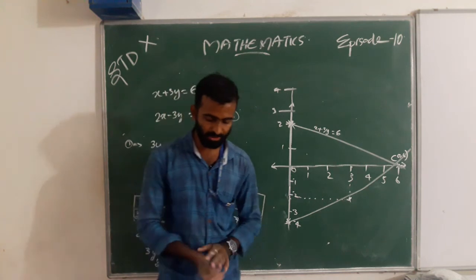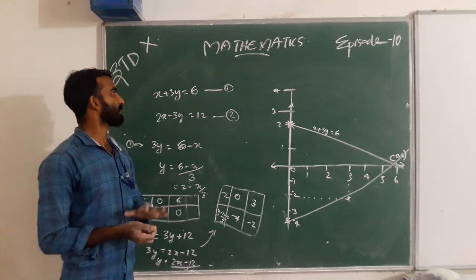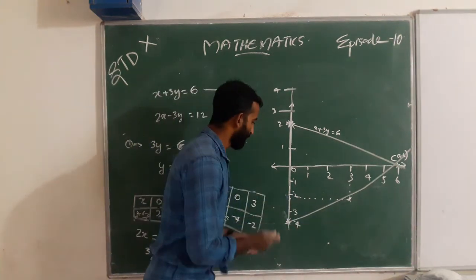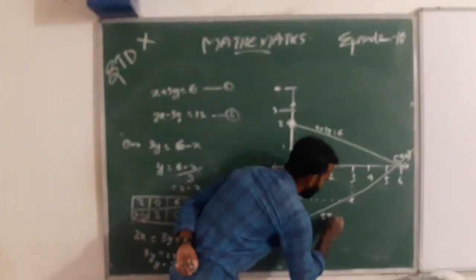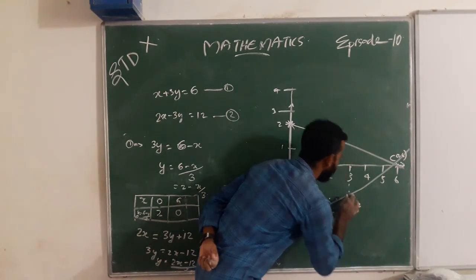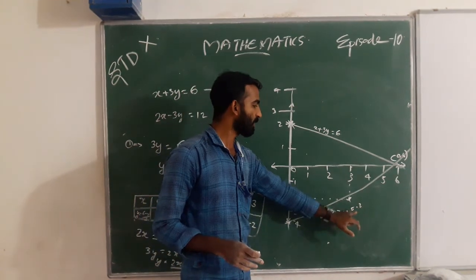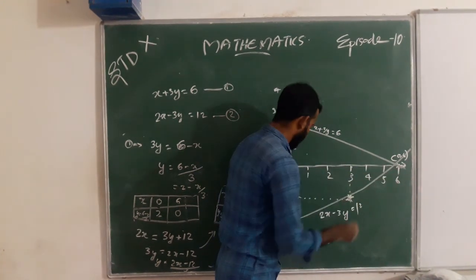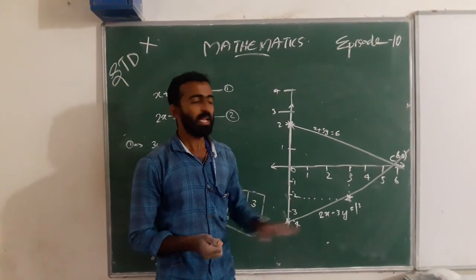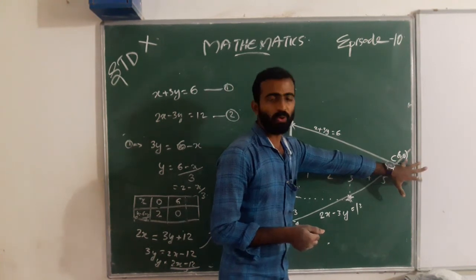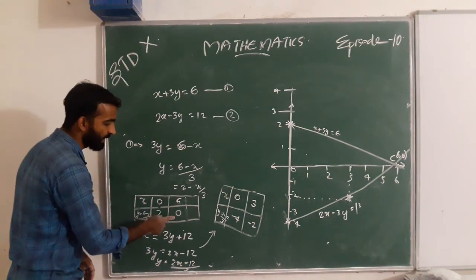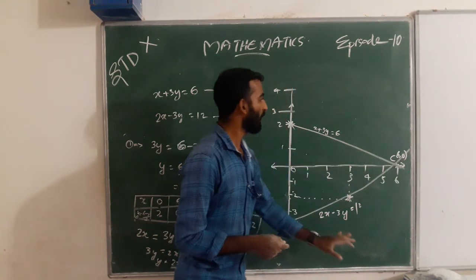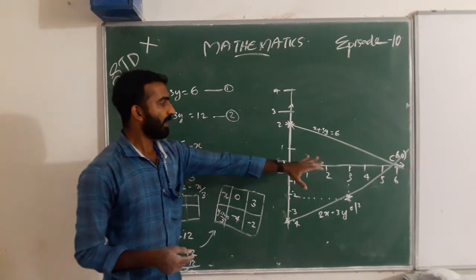This is the graphical representation of the equations x plus 3y equals 6 and 2x minus 3y equals 12. This line represents 2x minus 3y equals 12. The x coordinate is 6 and the y coordinate is 0, so the lines intersect at the point (6, 0).